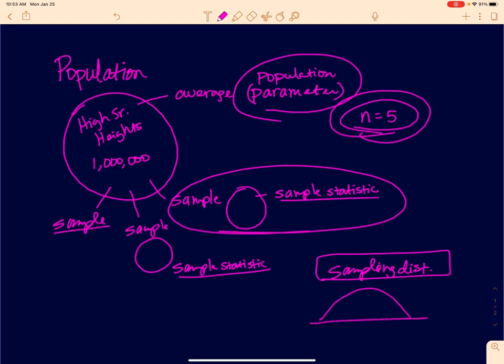Is that going to be possible for us? Absolutely not. That's why we have sampling. If we take multiple samples of 5, I can still create a graph and use it to make inference about the population. That's why we sample, because the population is sometimes overwhelming, so we're never going to get all of those values.